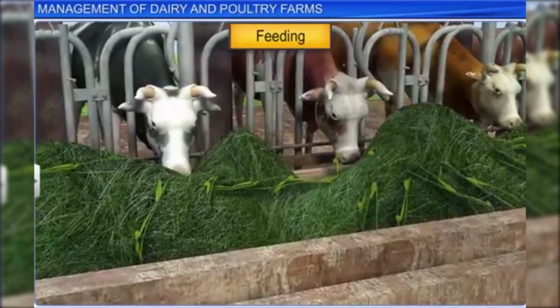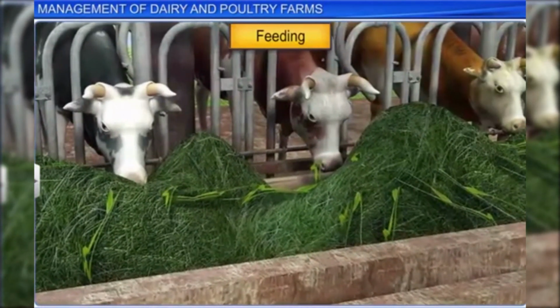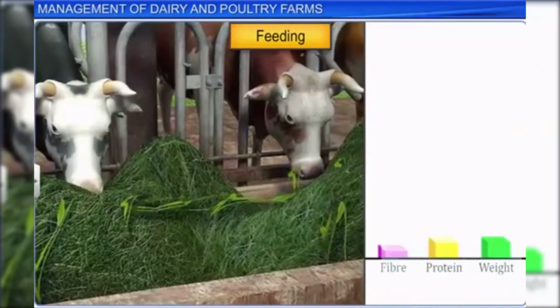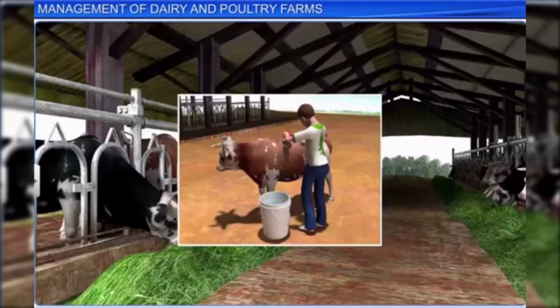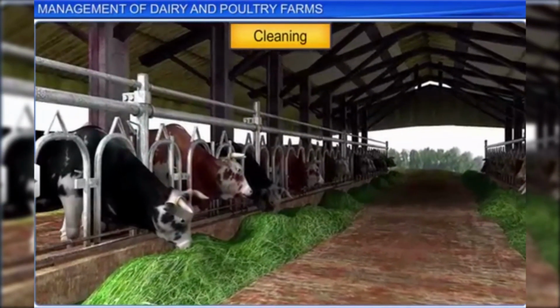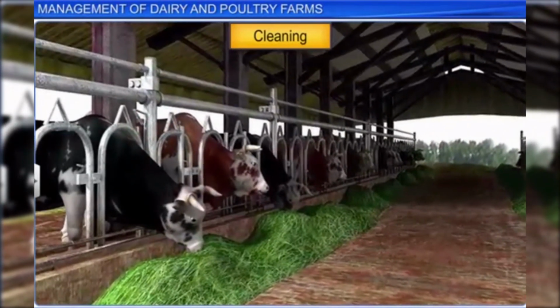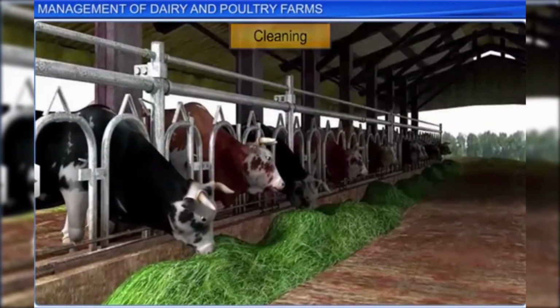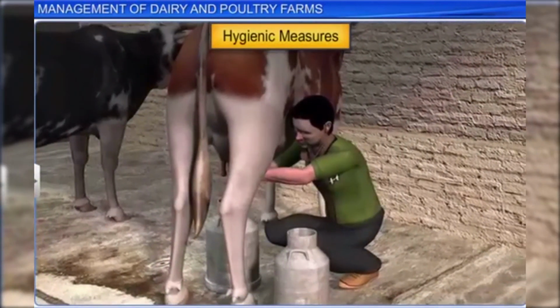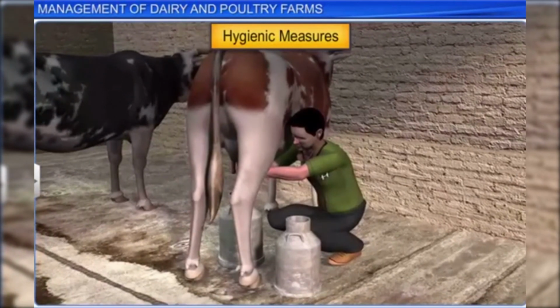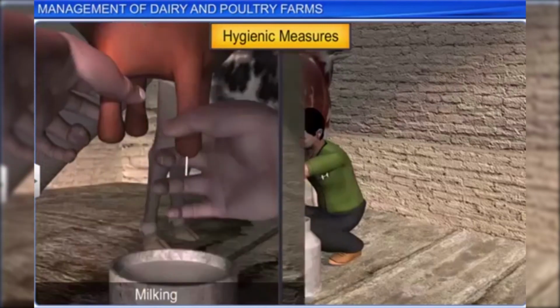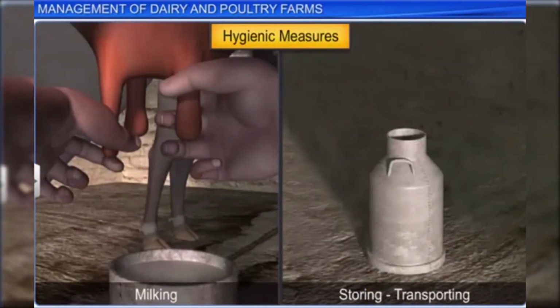Their feeding is carried out in a scientific way, involving the supply of fodder that is checked for specific quantity and quality. Cleaning the cattle and their shelters is also important to avoid any risk of germs and diseases. Apart from cleanliness, hygienic measures should be followed to keep the cattle and the handler clean, to avoid any contamination during milking, storing, and transporting milk from the farm.